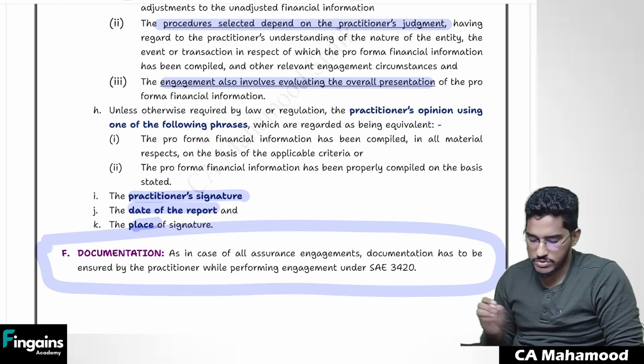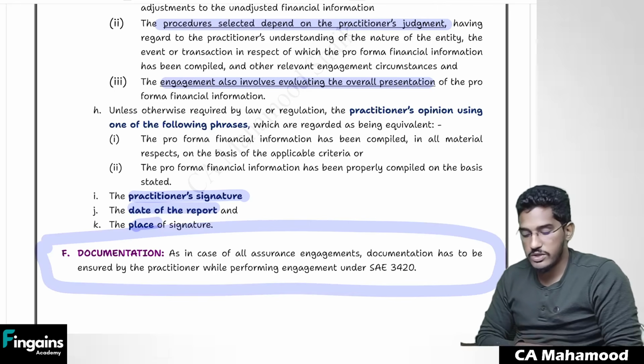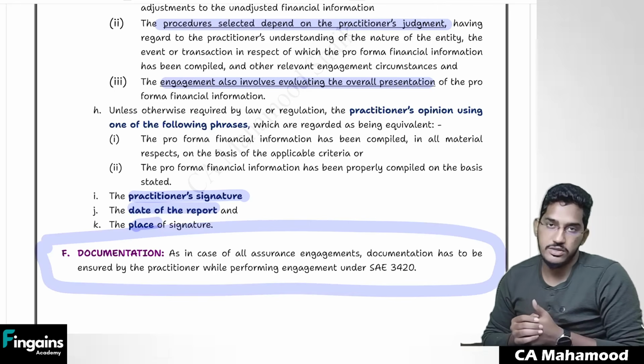Documentation requirements are going to be common. Clear, everybody? So this is regarding SAE 3420.